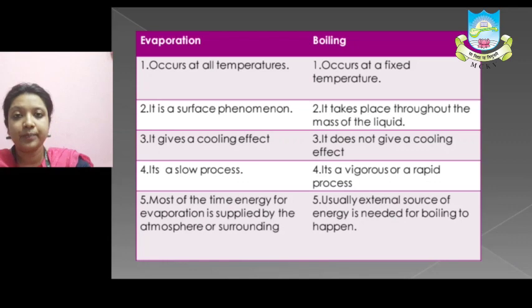Now, boiling occurs at a constant temperature. Suppose water: water always boils at 100 degrees centigrade. So the first difference is that evaporation occurs at all temperatures, and boiling occurs at a fixed temperature.